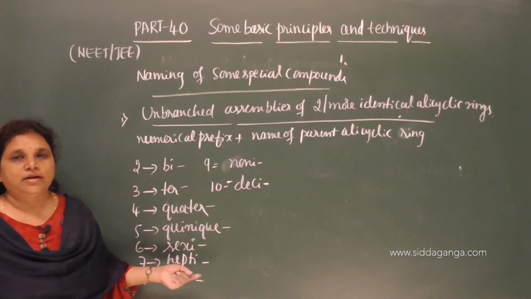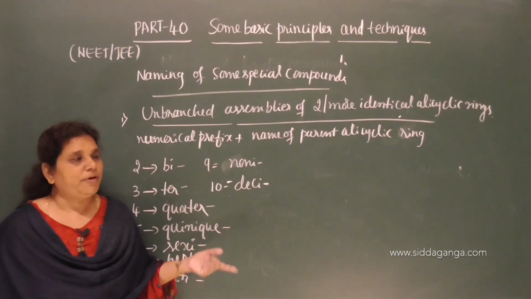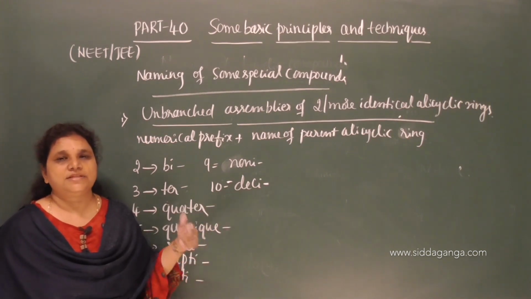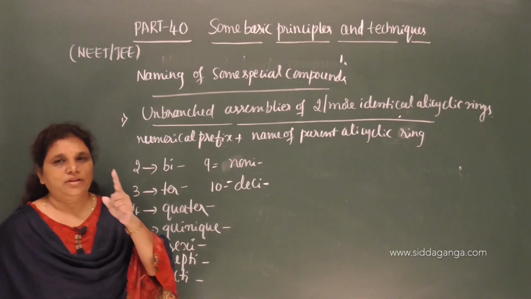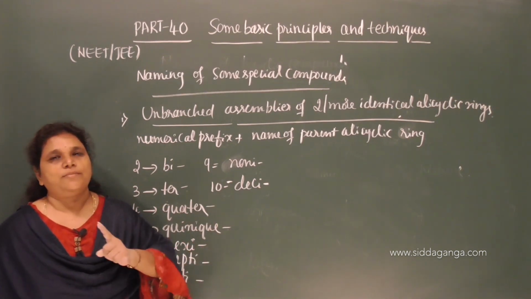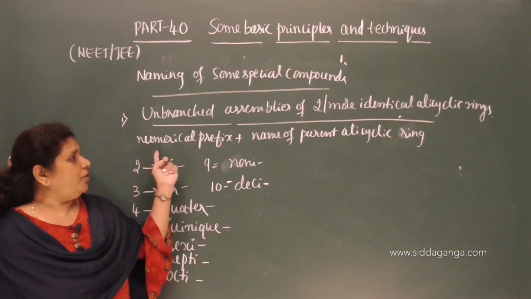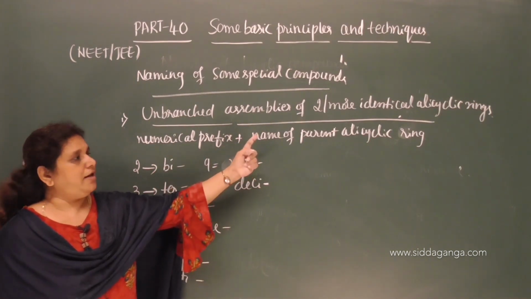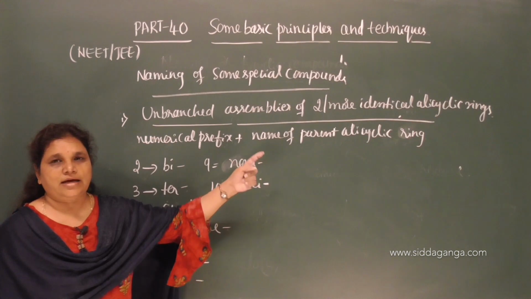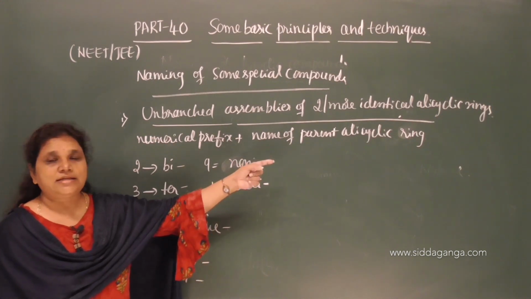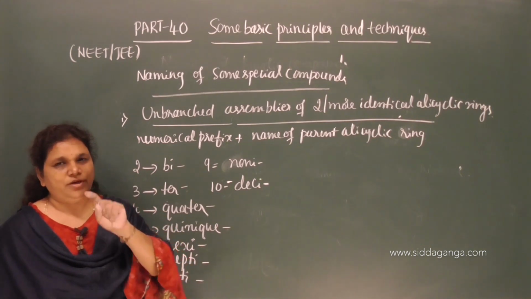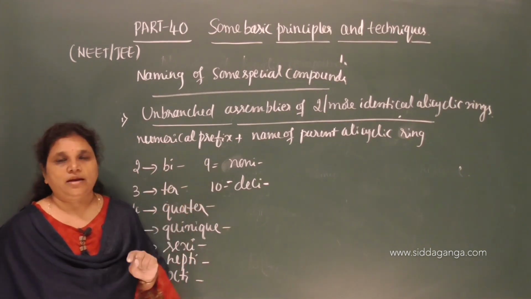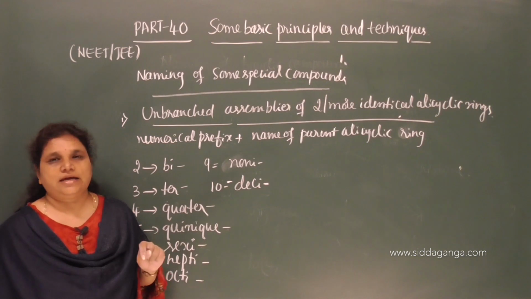If 3 carbons, cyclopropane; if 4 carbon atoms, cyclobutane; if 5 carbon atoms, cyclopentane. Only one ring in the parent name is enough. So numerical prefix followed by the name of the parent alicyclic ring. Parent alicyclic ring means on the basis of the number of carbon atoms in only one ring, you need to give the parent name.